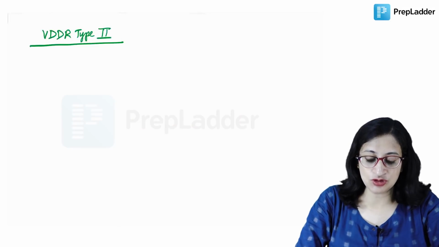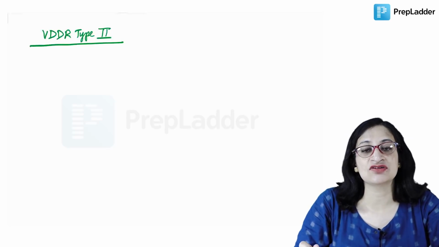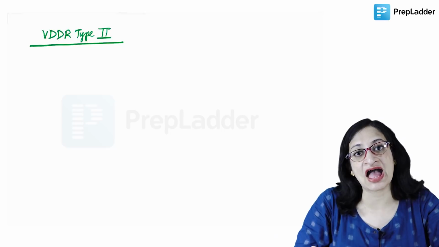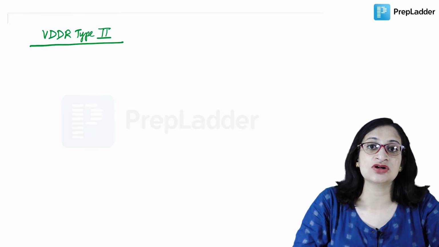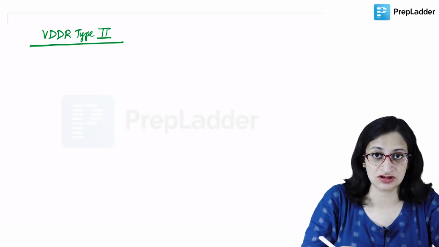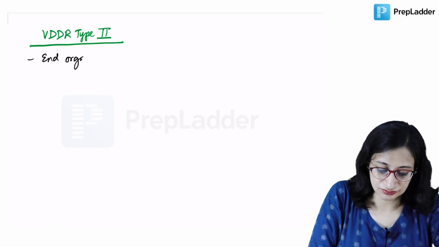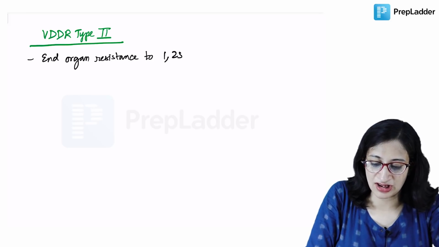Now VDDR type 2 is a disorder where there is end organ resistance at the level of receptors to the action of vitamin D. So even though the active form of vitamin D3 is present now, it is not able to act because the receptors of vitamin D3 are resistant to it. Basically this is due to end organ resistance to the action of 1,25-dihydroxy vitamin D3.